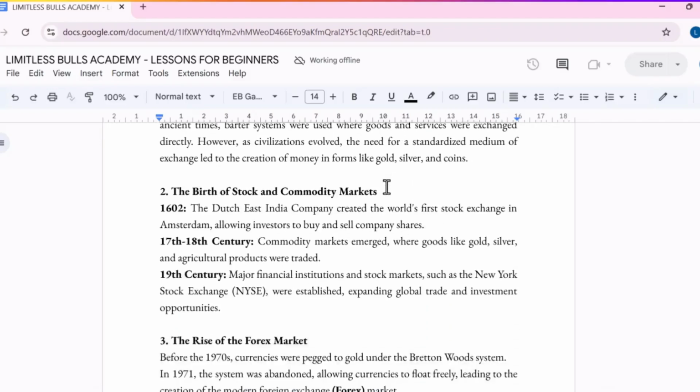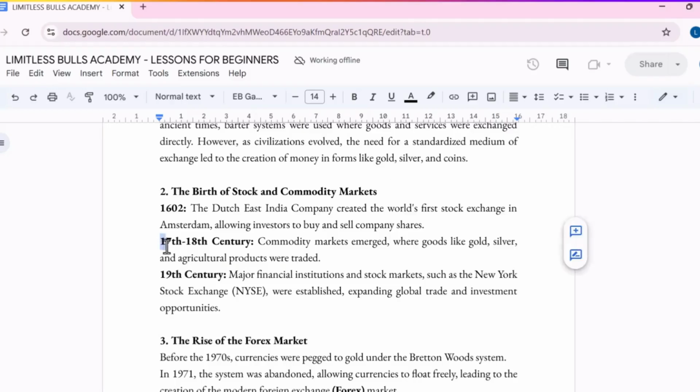Then in 1602, the Dutch East India Company created the world's first stock exchange in Amsterdam, allowing investors to buy and sell company shares. So this was first initiated in Amsterdam by the Dutch East India Company, where people were now able to buy shares and sell their company shares as well. That was being done physically in this market.